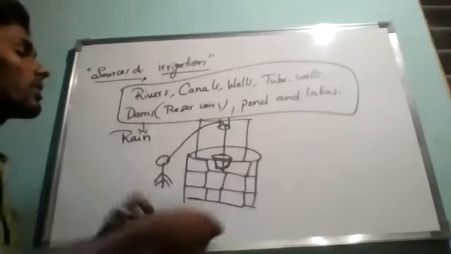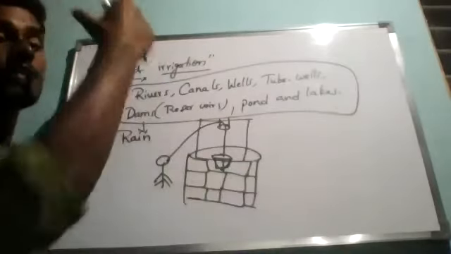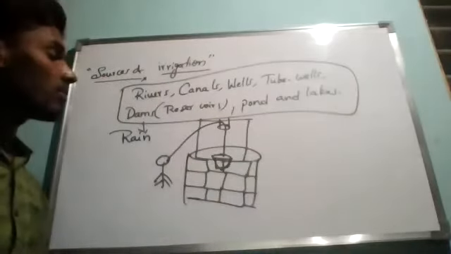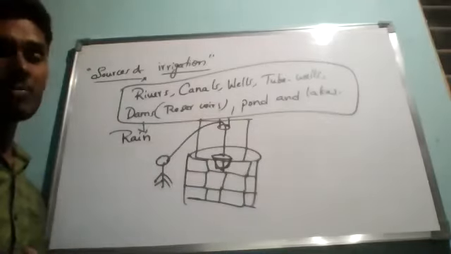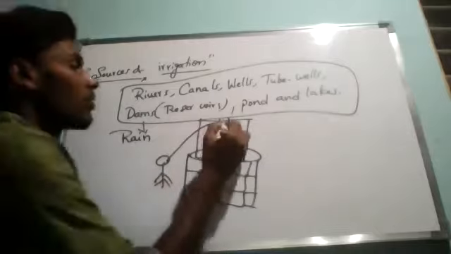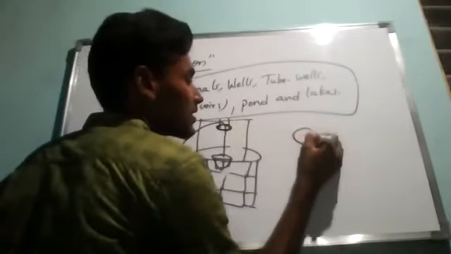If you are trying to pull the thread backward, then this bucket will be lifted along with the water. This is one of the traditional methods we used in olden days, taking the water from the wells by using a pulley system. Here one pulley will be there, which is circular, like a spherical shape.